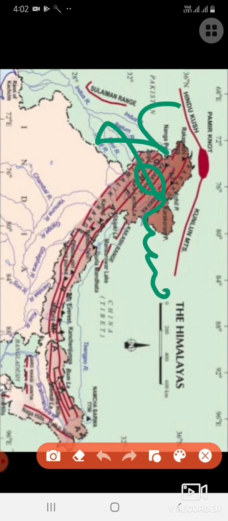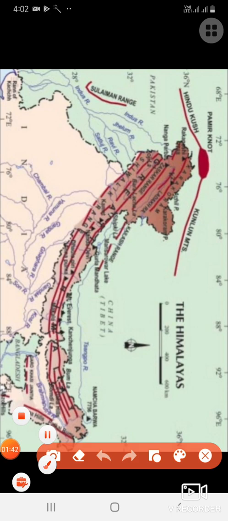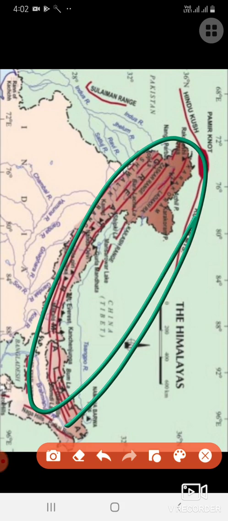As we all know, Himalayas are geologically young fold mountains, and they stretch over the northern borders of India. That means they are usually seen in the northern part of India, and they are in the form of an arc.